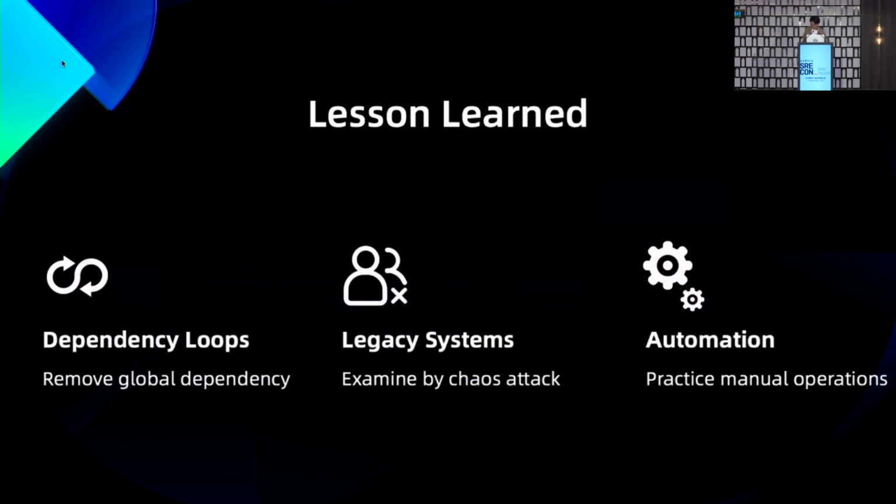So what can we learn from this one? The first thing we did immediately after this incident was remove the dependency loop. Since the CMDB service itself is being deprecated, we removed it from our critical pod creation workflow. And we don't know if there are any other legacy systems in our entire company that can have such dependency loops, so we started performing chaos attacks randomly, killing pods in the production system to see how they behave.